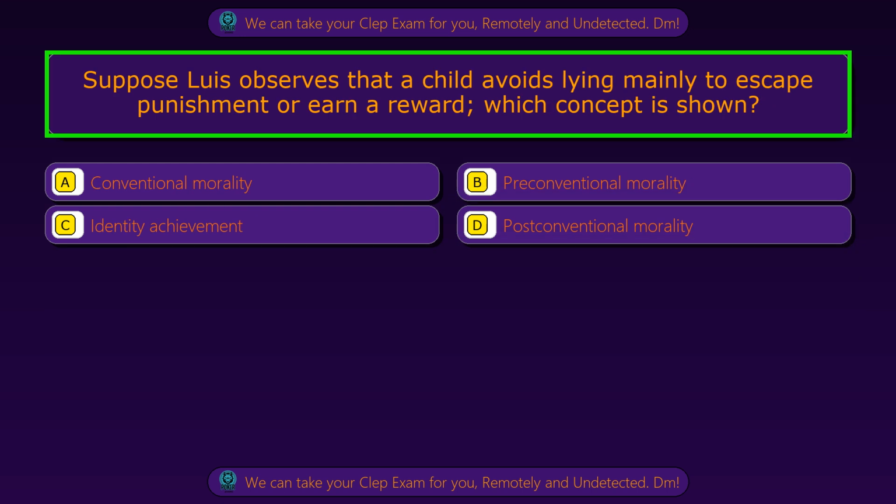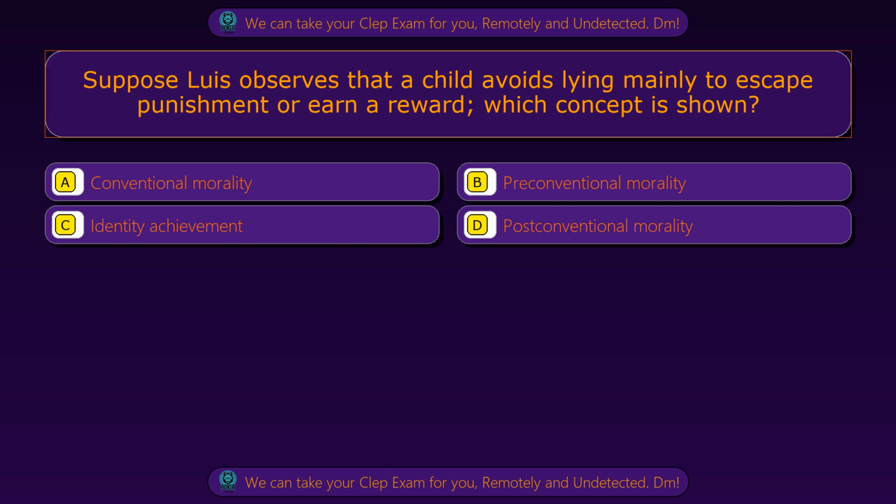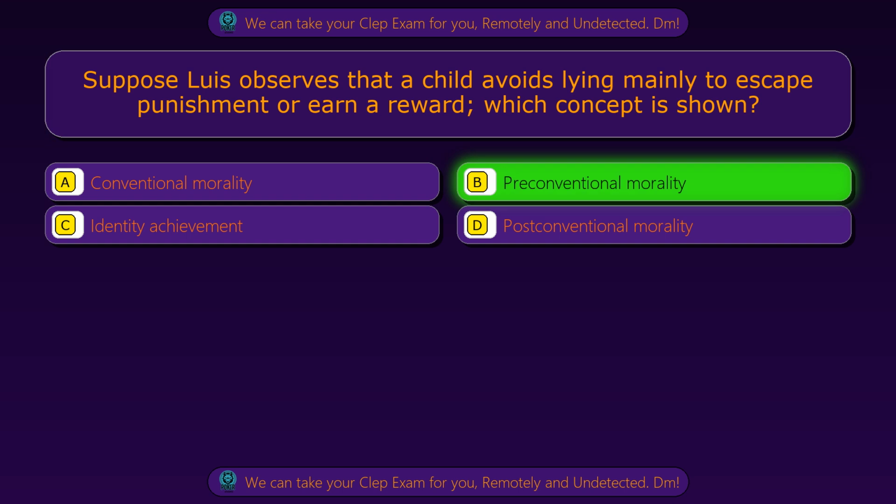Question 22. Suppose Luis observes that a child avoids lying mainly to escape punishment or earn a reward. Which concept is shown? Option A, conventional morality. Option B, pre-conventional morality. Option C, identity achievement. Option D, post-conventional morality. The correct answer is option B, pre-conventional morality.